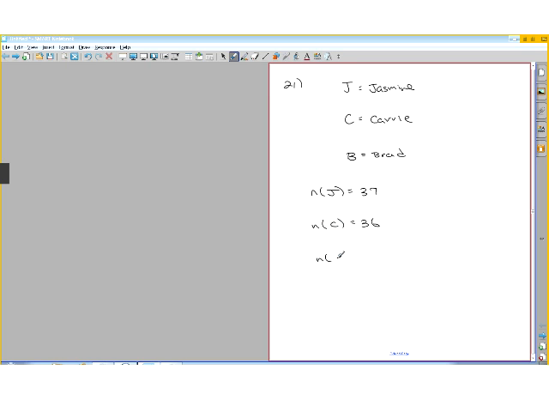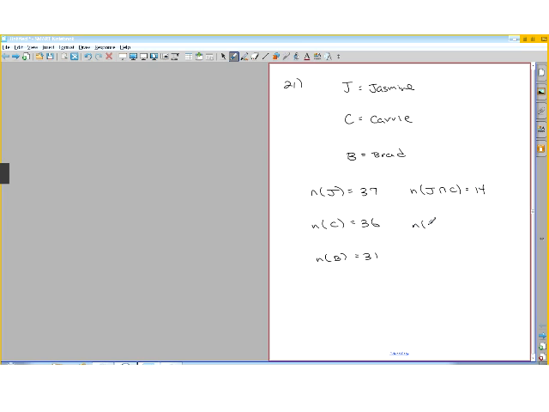And the cardinal number of B is 31. And the intersection of those who like Jasmine and Carrie, so J intersected with C, is 14.